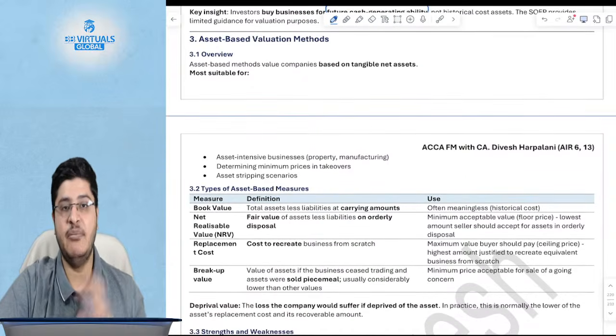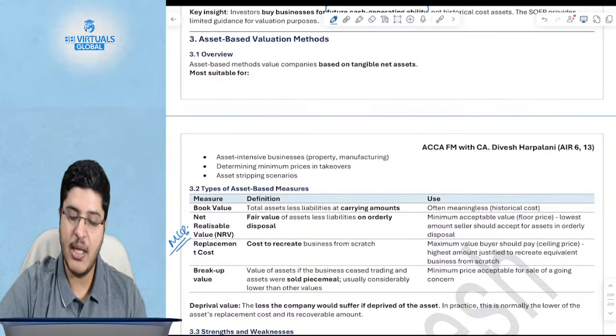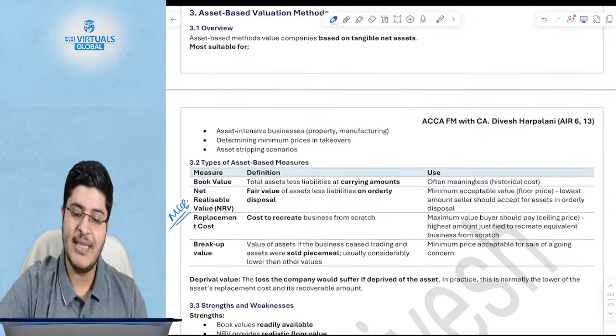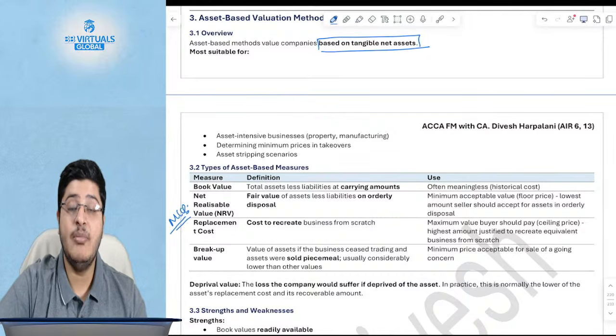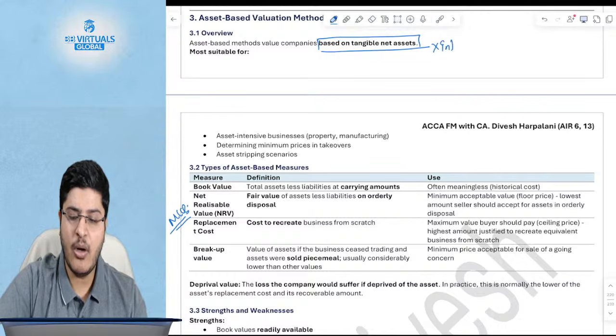Okay. Now, there are different methods to value a business. All of these are very important from an MCQ perspective. Again, section A, section B, right? In fact, I think one of these was also probably not tested in June, but it was definitely very important. So asset-based methods are based on valuing tangible assets. This could be asked as an MCQ. Not intangible. Remember, not intangible. That is false. That is false.